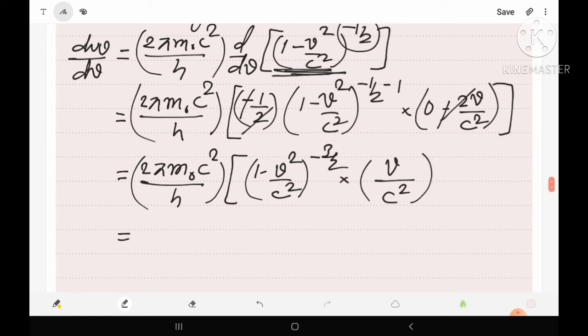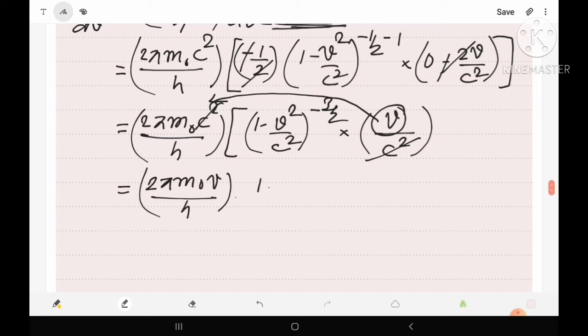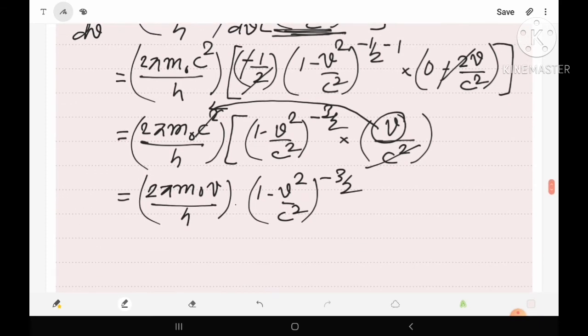Now this c square and this c square will cancel out. Then we can write 2 pi m0 v upon h into 1 minus v square upon c square raised to power minus 3 by 2. So here we have found the value of d omega upon dv, suppose equation number A.